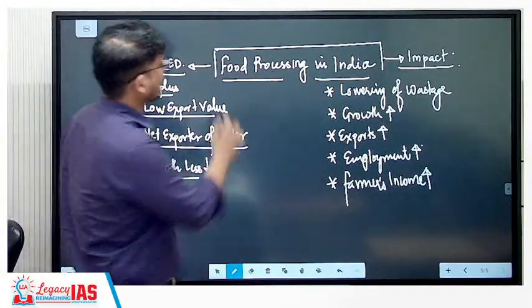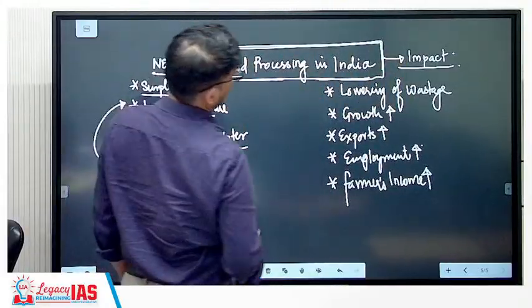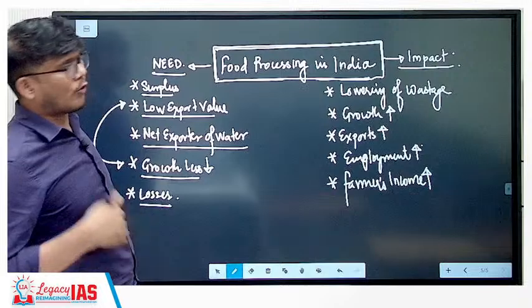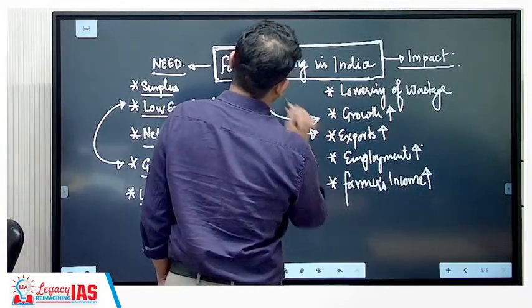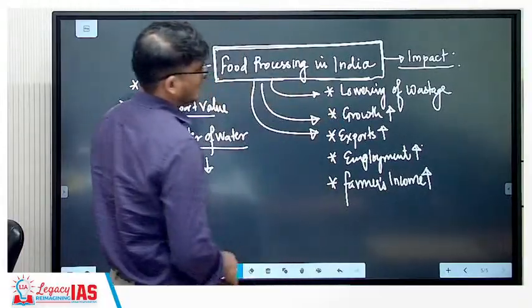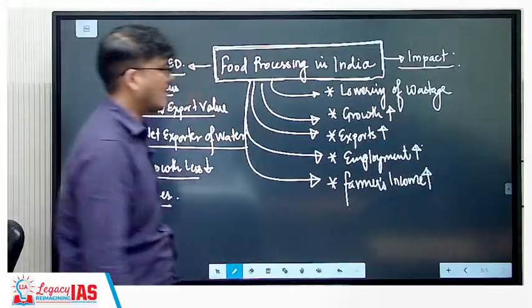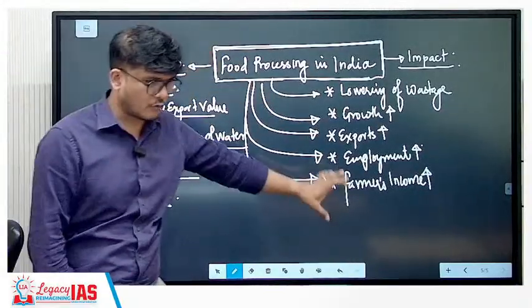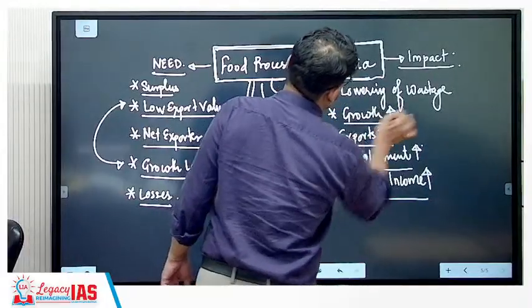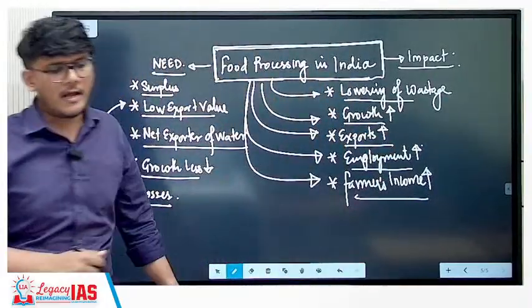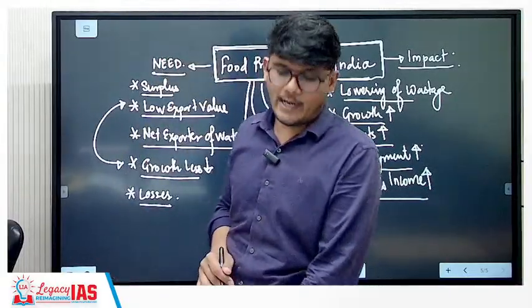Now here UPSC can link food processing and say that food processing is important for India to have export surplus, or for its growth journey, or for lowering the wastage, or in relation to employment, in relation to doubling farmers' income. Either they can ask you in relation to this, or they can ask you these topics separately, in which food processing would then become an important element of this. Okay, I hope that's clear.